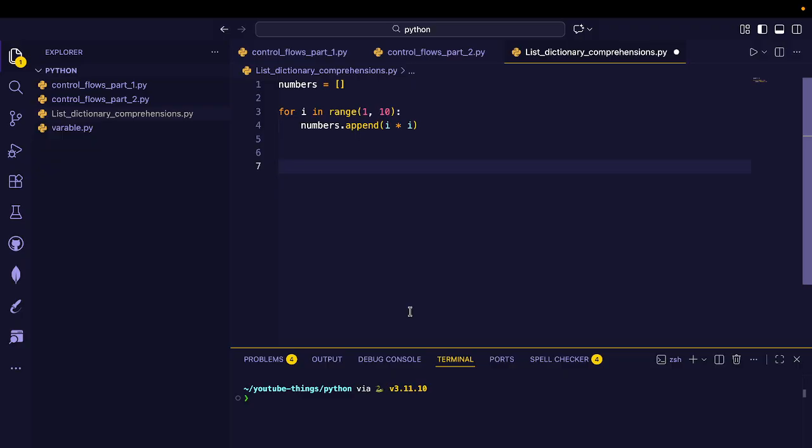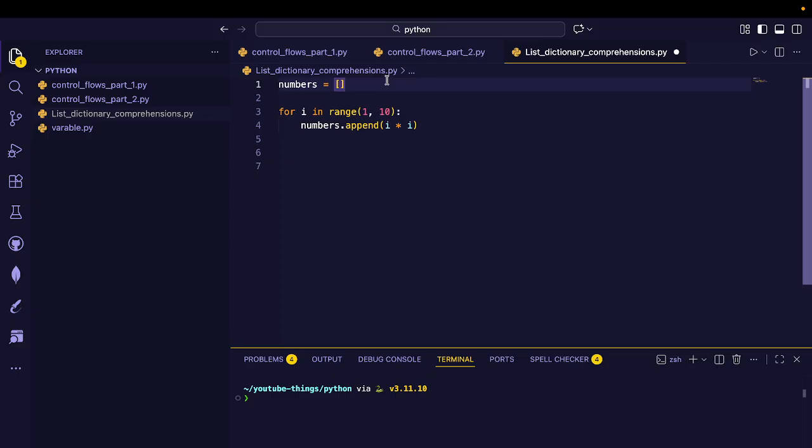First, here you can see a list example. No, sorry, this is the traditional way. Now we will talk about the list comprehension way. Let me explain what's actually happening. This line will create an empty list that will store the results.